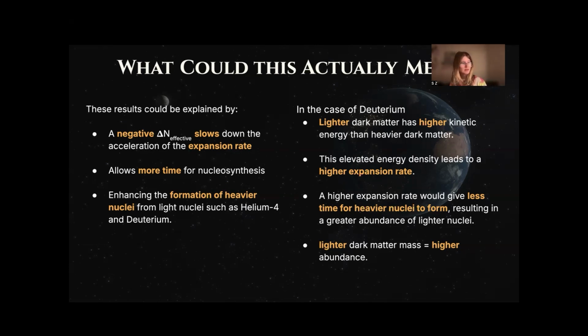This means that when light dark matter decays into neutrinos due to its coupling, the resulting neutrinos carry more energy. As a result, energy density is increased since relativistic neutrinos contribute to a significant portion of the radiation content of the early universe. This elevated energy density leads to a higher expansion rate. A higher expansion rate would give less time for heavier nuclei to form, resulting in a greater abundance of lighter nuclei. And in the case for deuterium, this rationale could potentially explain why a lighter dark matter mass resulted in a higher abundance.